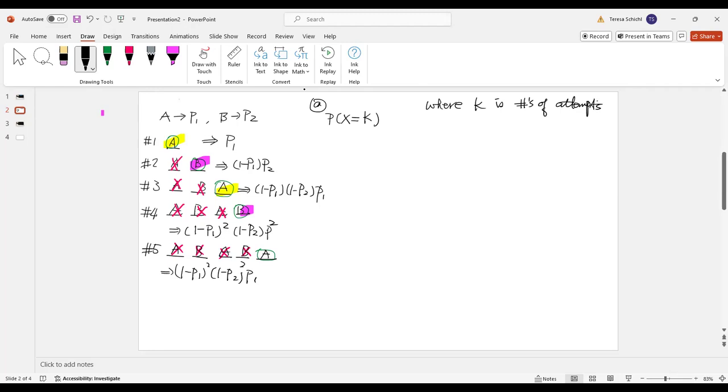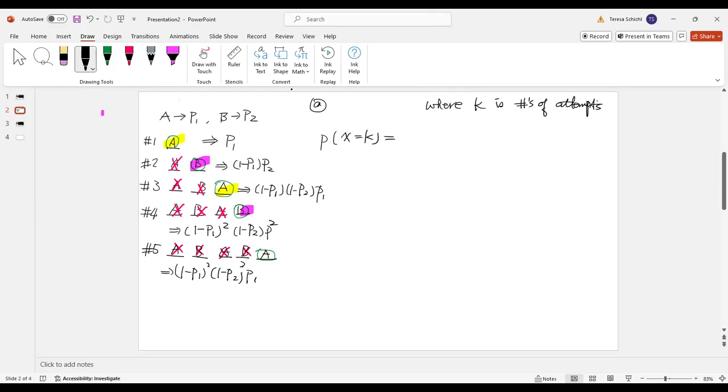Okay, so now I know. When this one's here, we know P(X) equals K. So I know it will be okay. Let's take a look at when A wins, right? So it's 1, 3, and 5 here.